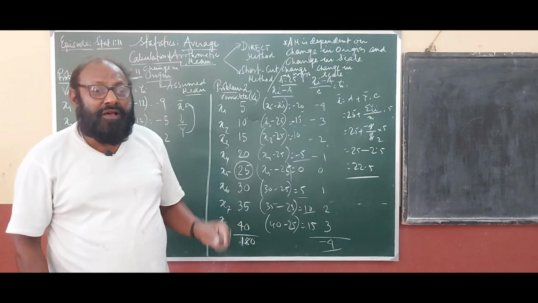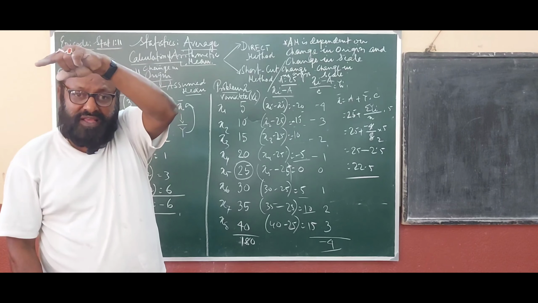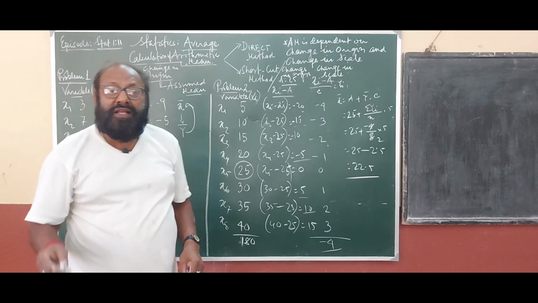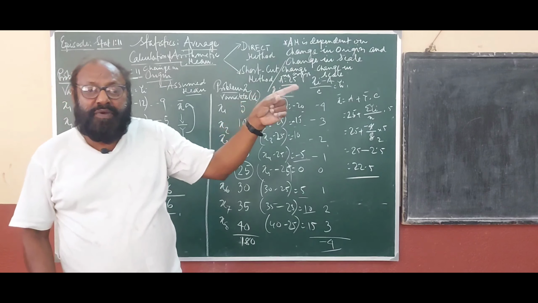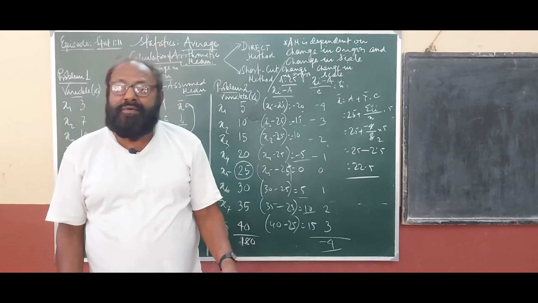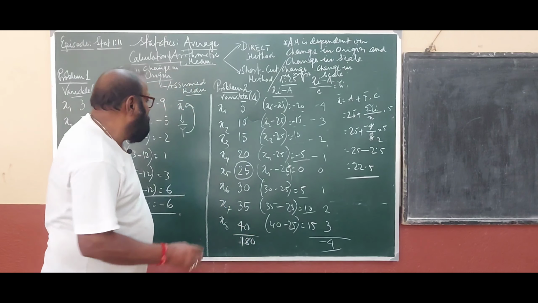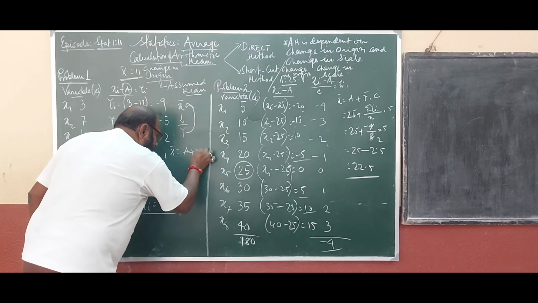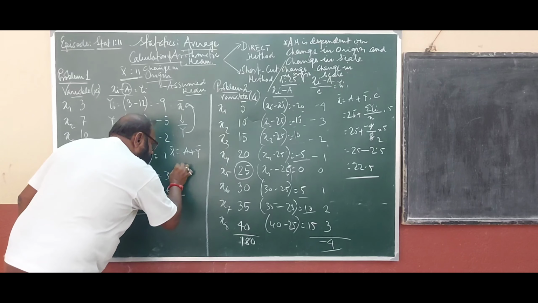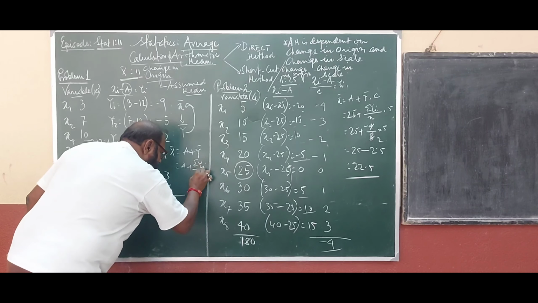To use the shortcut method, we have to take an assumed mean. So x_i minus a equals y, and in that case we find out the arithmetic mean of y. Then to go from y back to x, we add a to y bar. So x bar equals a plus y bar. Clear? That is, the formula is a plus summation y_i divided by n.